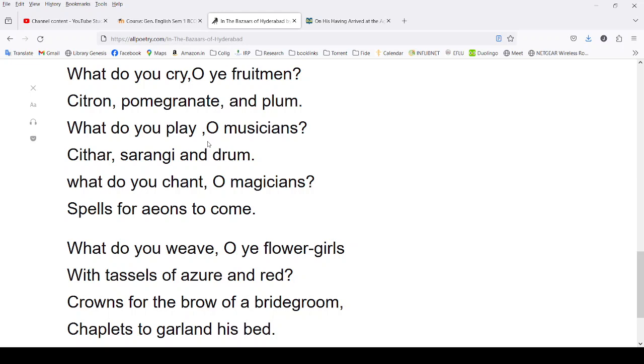What do you chant, O magicians? Spells for the aeon to come. So these magicians chant spells, mantras and everything, right? Spells for aeons to come. Aeon is talking about ages to come. The closest Indian word for aeons is yugas to come, which is a Sanskrit word, but in English it would be called ages.